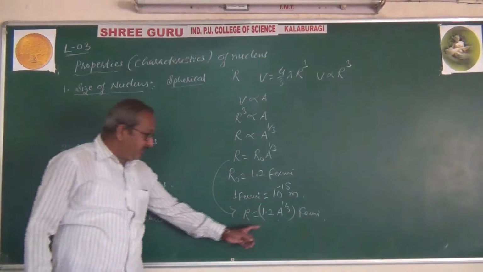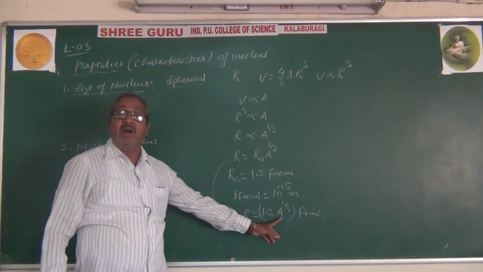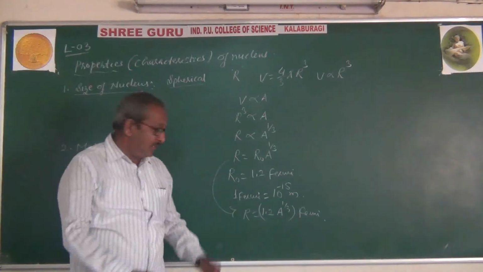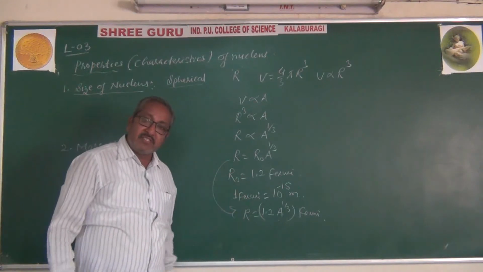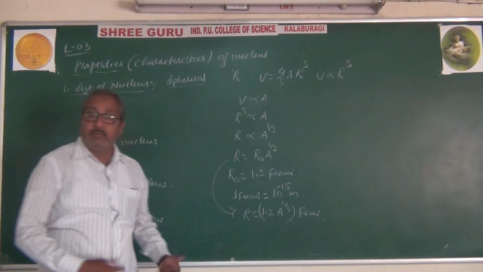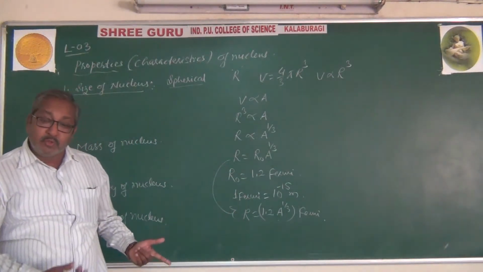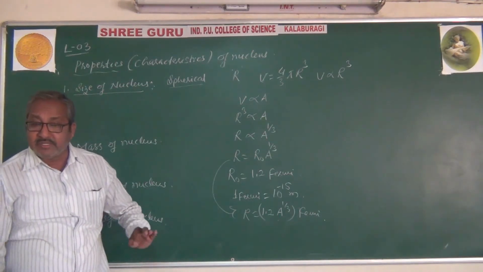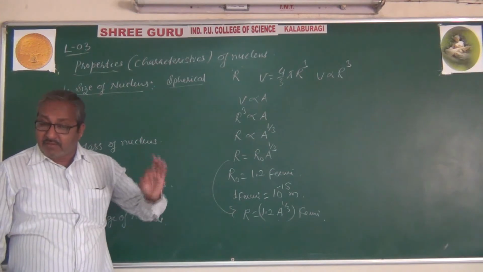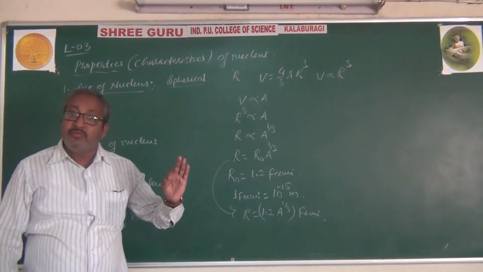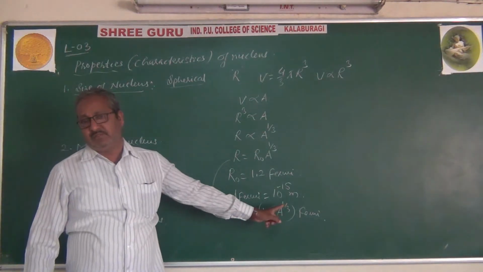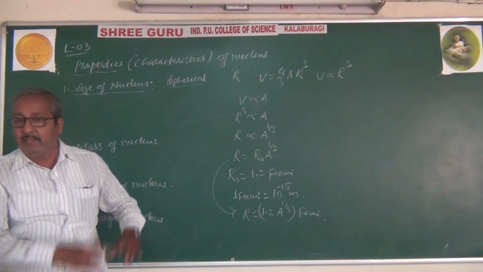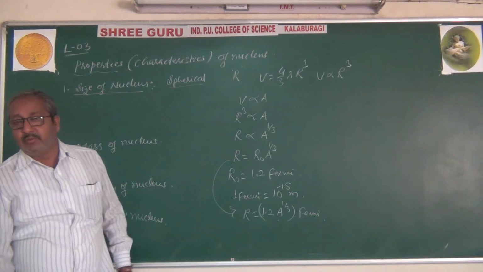And this R will depend on the mass number. As the mass number increases, the radius of the sphere also increases. How is it related? Radius of the nucleus is directly proportional to the cube root of the mass number. If you know the mass number, then you can get the radius of the nucleus.